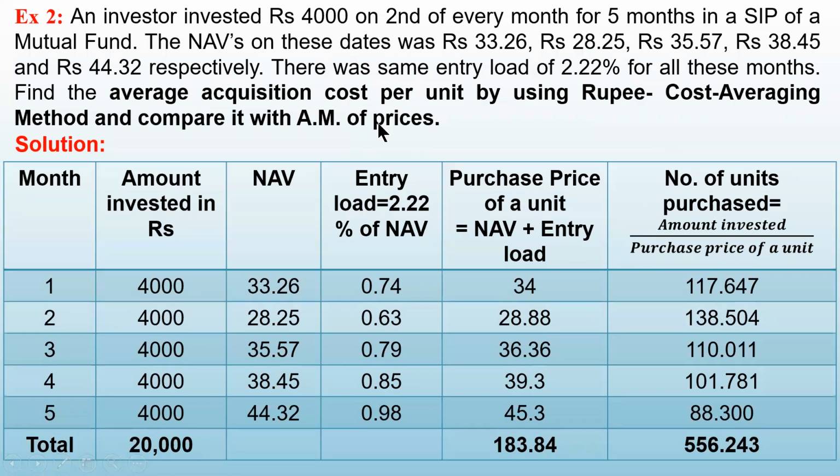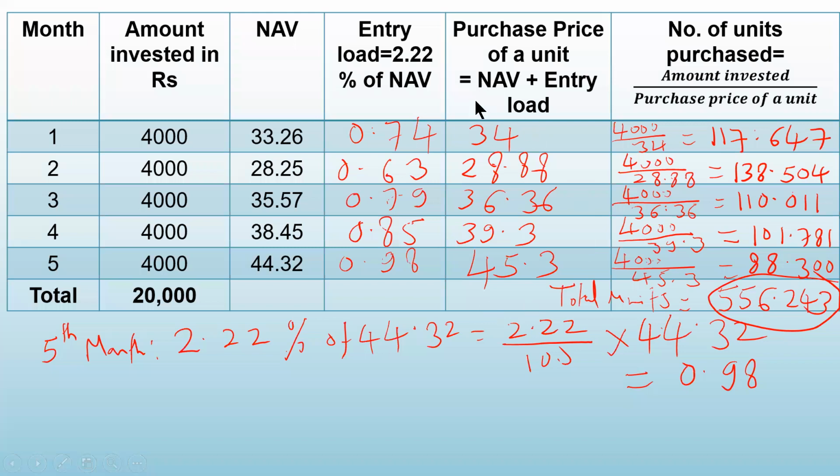So where are the prices? Prices are here. So we have to find out the mean of this. How to find the arithmetic mean? Add all these values and divide by the total number of values. How many are there? 5. So add this and divide by 5.